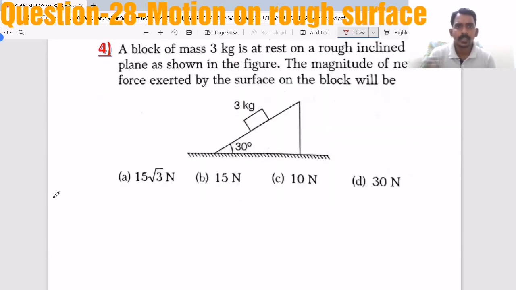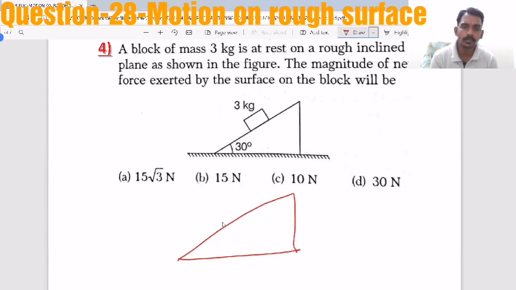Now one more question. A block of mass 3 kg is at rest on a rough inclined plane as shown in the figure. The magnitude of net force exerted by the surface on the block will be. See, the magnitude of net force they are asking. So net force means how many forces the surface will apply on the block? One is normal reaction and another one is friction.